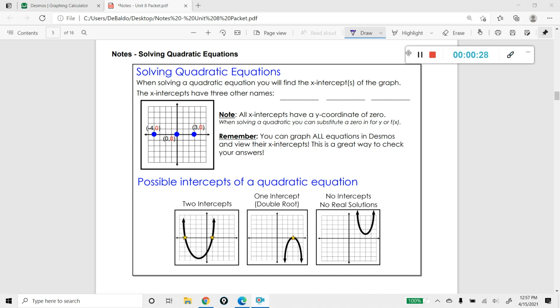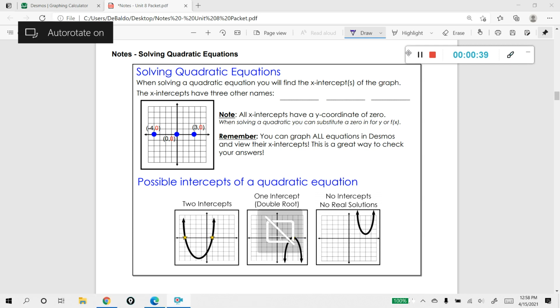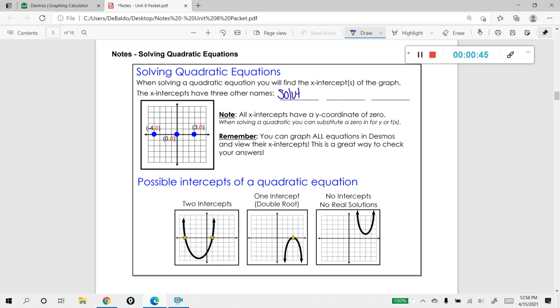pass through that x-axis. The x-intercepts have three other names to them, and you may have heard these before. The names are solutions, roots, and zeros. Anytime you hear solutions, roots, and zeros, it's just another way to say the x-intercept of the graph. We'll be using those terms quite a bit in the next couple of sections.